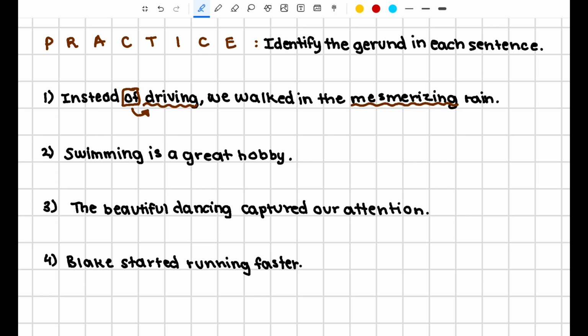Now let's look at the second verb form, mesmerizing. In this case, mesmerizing is actually being used as an adjective to describe the rain, that the rain was mesmerizing. So in this case, mesmerizing is not being used as a gerund. It's a participle because it is functioning as an adjective. It's describing the rain. So in this case, our gerund is driving, and that's our only gerund, because it is being used as the object of the preposition.